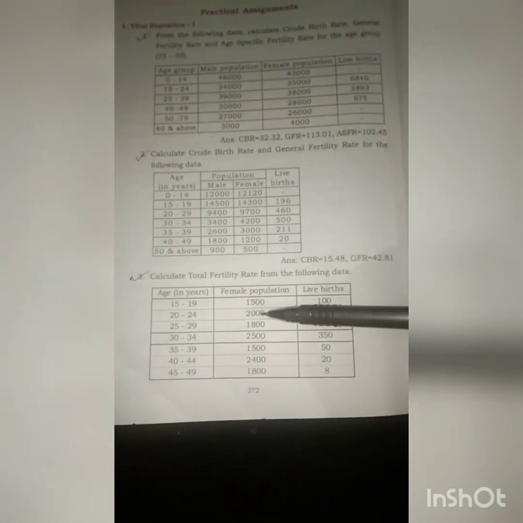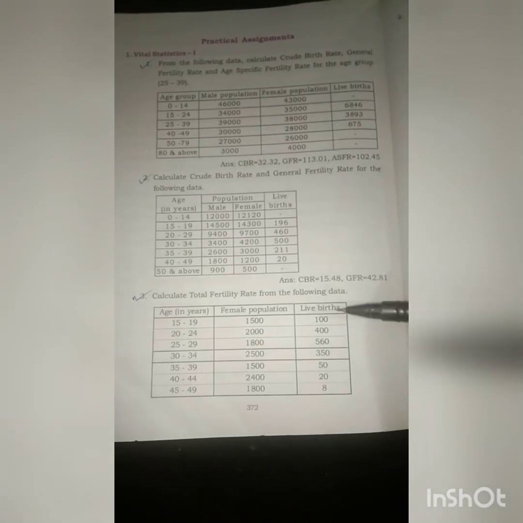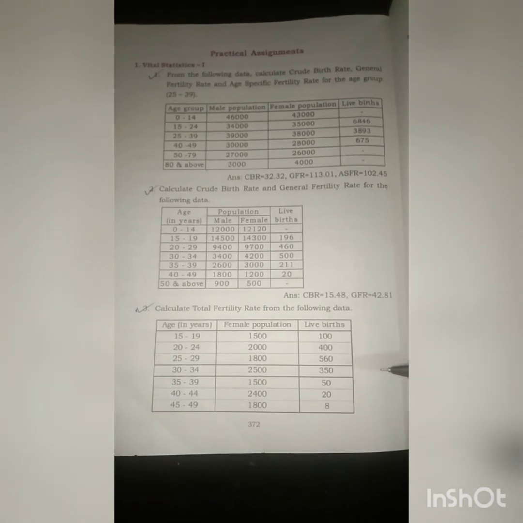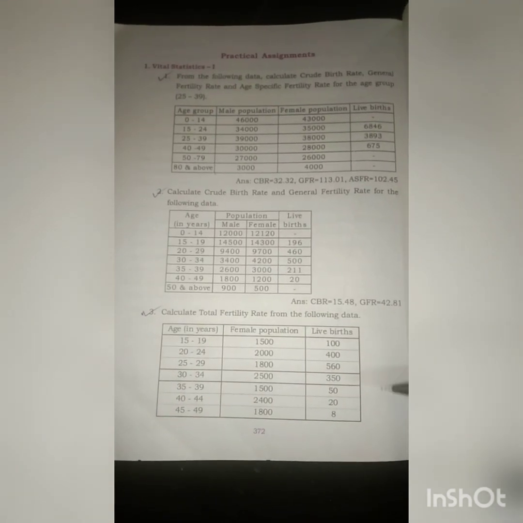And last one I have given only TFR, to calculate just TFR. So for that they have given only female population and quinquennial data and number of live births. Before this you have to find out ASFR. Separate column you have to make ASFR, and then total of that into 5 will give you TFR. So yes, you have to calculate ASFR, so I did not give you a separate example to calculate ASFR. ASFR will come in this only.